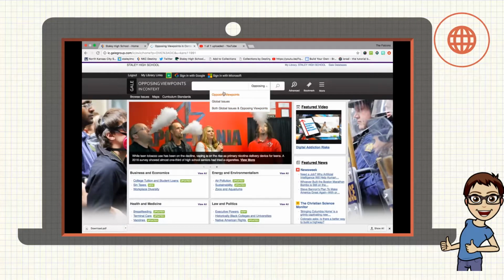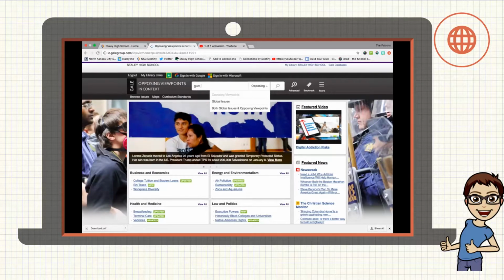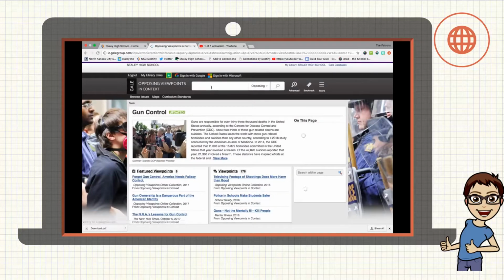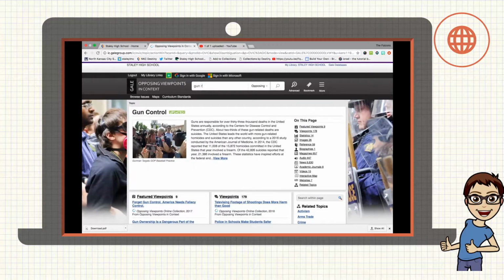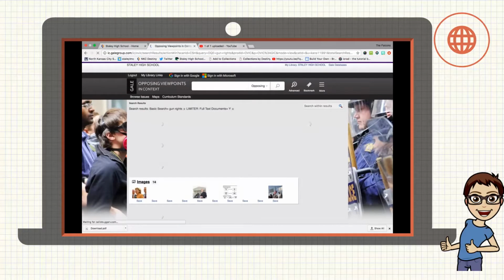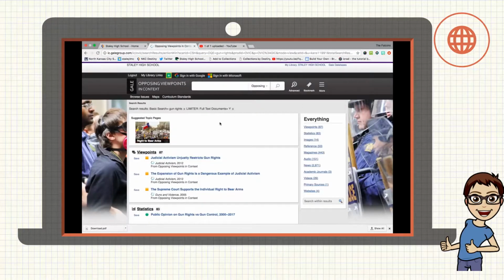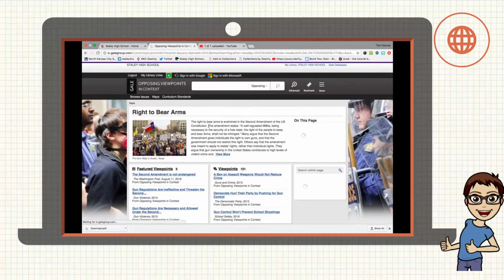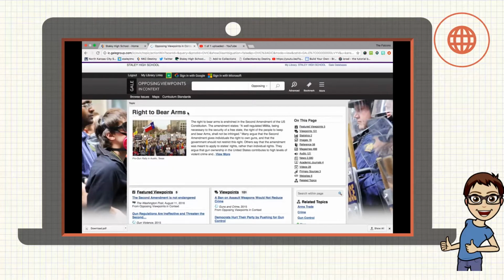If I'm just searching opposing viewpoints, let's go ahead and type in gun control. Then I get to that same page. Or I could do gun rights, which is the same topic really. However, they have a page called the right to bear arms. This is really interesting because it's really the same topic, only the term itself gives you an idea about what viewpoint you're getting.